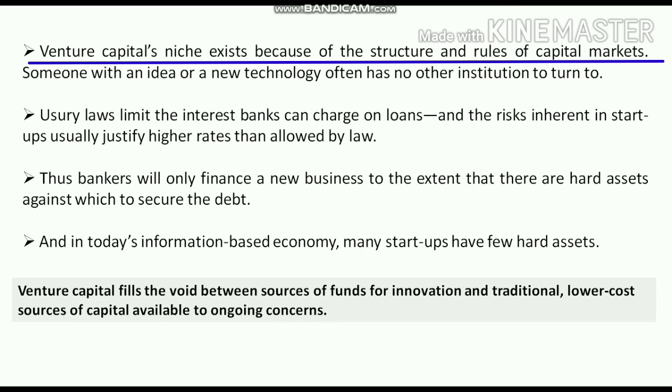So the bankers will only finance a new business to the extent that there are hard assets against which to secure the debt. And in today's information based economy, many startups have few hard assets. So venture capital fills the void between the source of funds for innovation and the traditional lower cost sources of finance available to an ongoing concern.